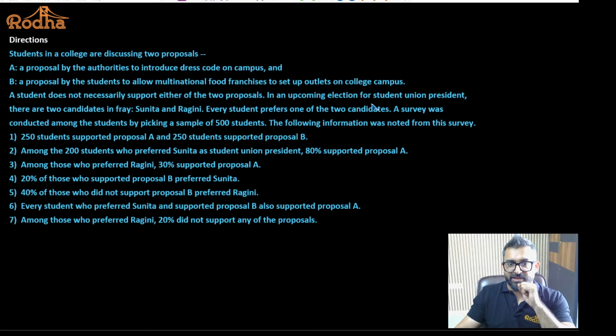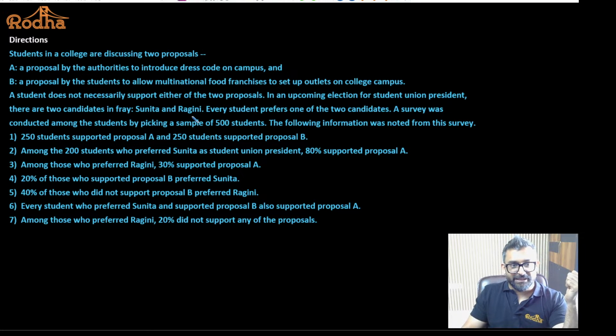In the upcoming election for the Students' Union President, there are two candidates in fray, Sunita and Ragini. Every student prefers one of the two candidates. That is again a very important statement. There is no student who will say that I do not prefer Sunita or I do not prefer Ragini. They prefer either Sunita or Ragini for the student president's post. If they prefer Sunita, they will not prefer Ragini.